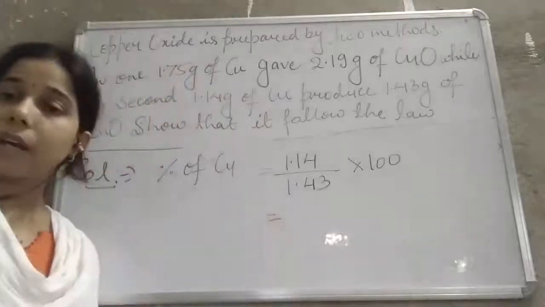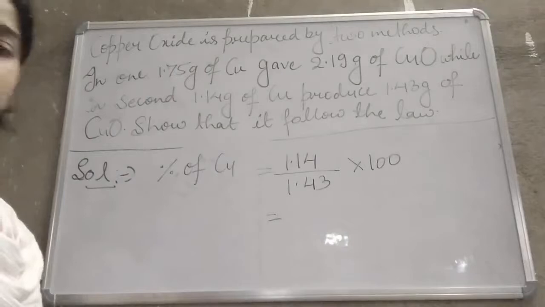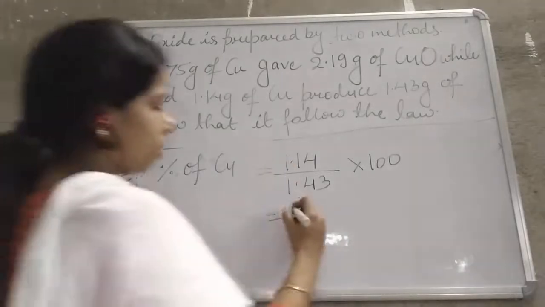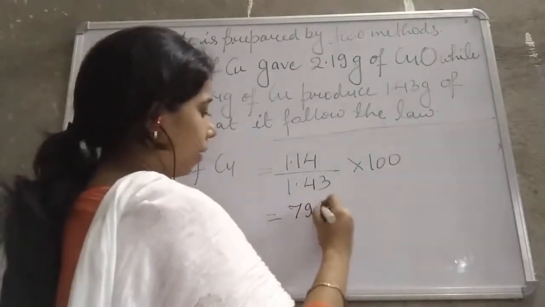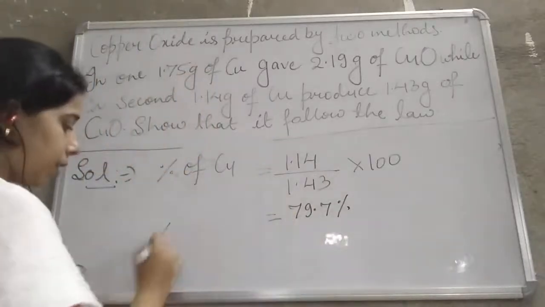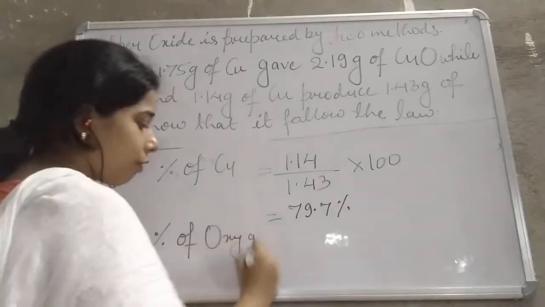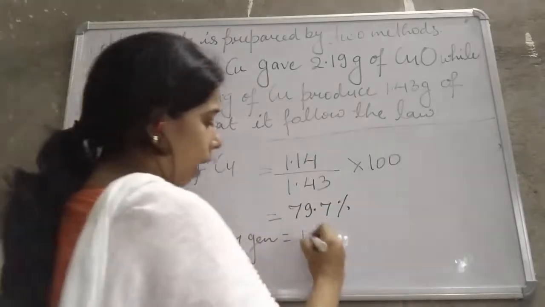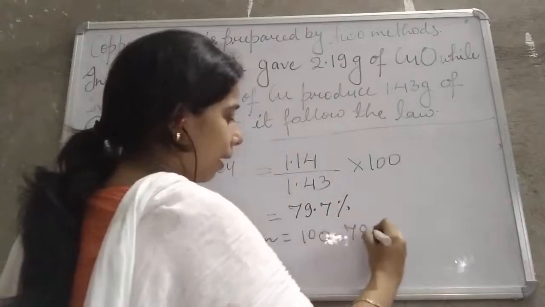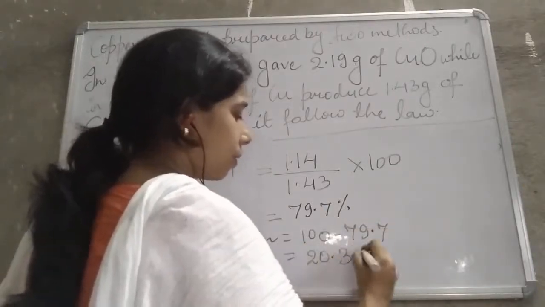By this we are able to find the percentage of copper again in the second case. This will be equal to 79.7, and by this we are able to find the percentage of oxygen also. So percentage of oxygen will be equal to 100 minus 79.7, which is 20.3 percent.